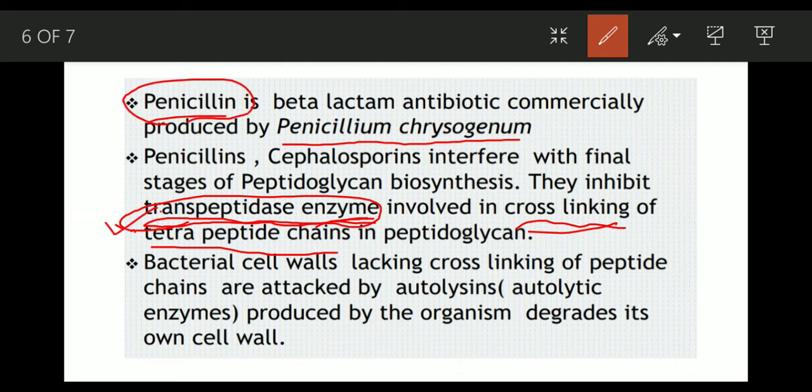Bacterial cell walls that do not have these cross-links, that do not have transpeptidation, are very weak, right? They are attacked by autolysins, that is autolytic enzymes. These enzymes lyse the cell wall of the bacteria. So this is how penicillin ends up killing a microbial pathogen, inhibiting its growth by inhibiting its cell wall.